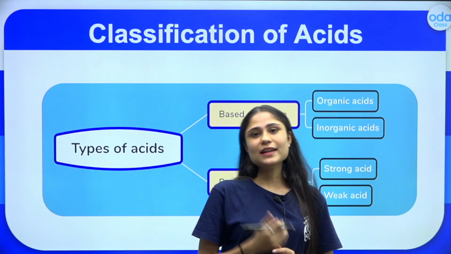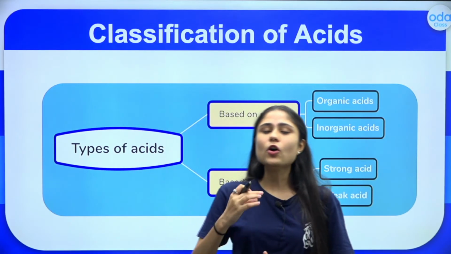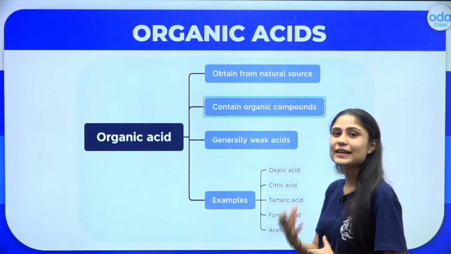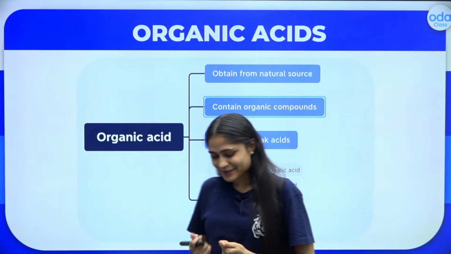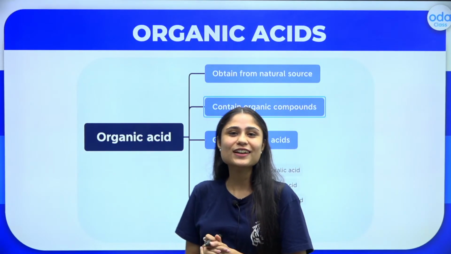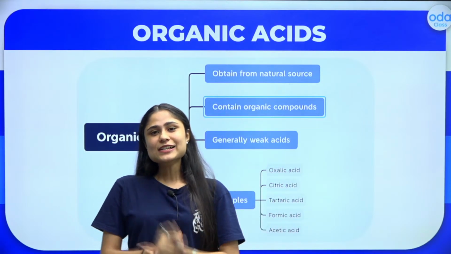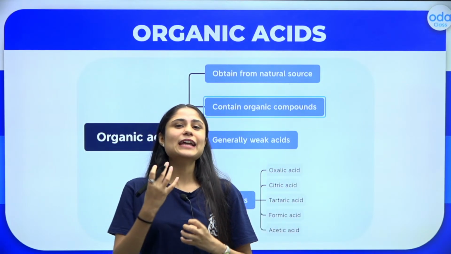So first of all, let us learn about the organic acid. Now when you hear the term organic acid, what do you get from it? These days we all are about organic things, organic vegetables, organic fruits. So in layman's terms, organic means natural.